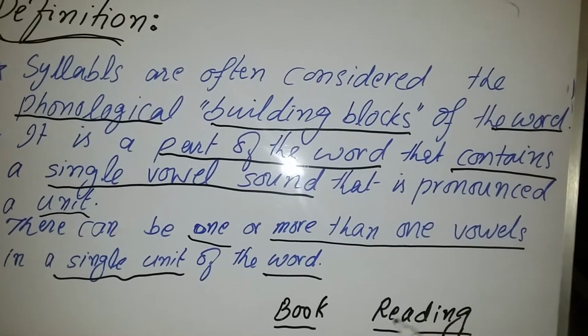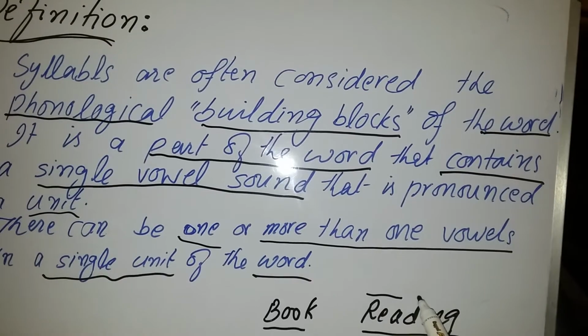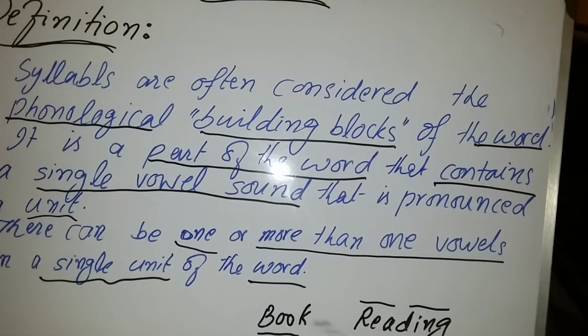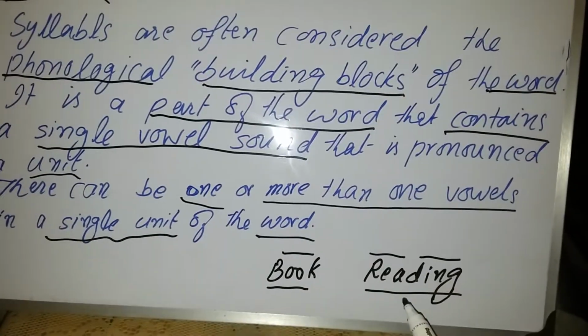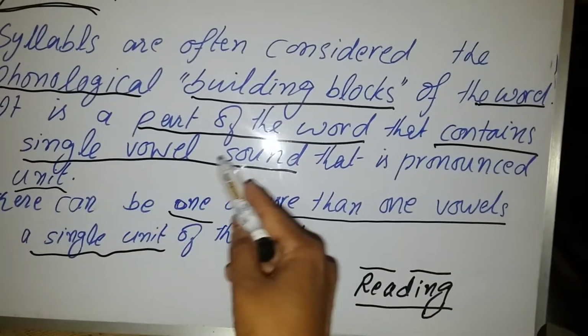Look at this one and this one. There are two parts in reading, and look at this word, there is only one part, that is book. It is a part of the word that contains a single vowel sound.